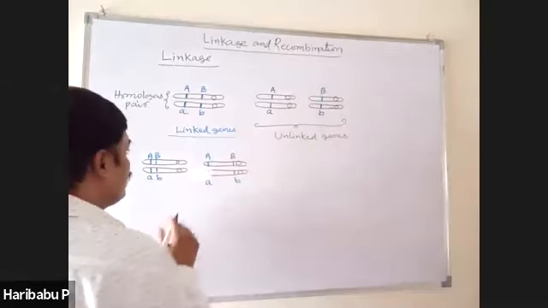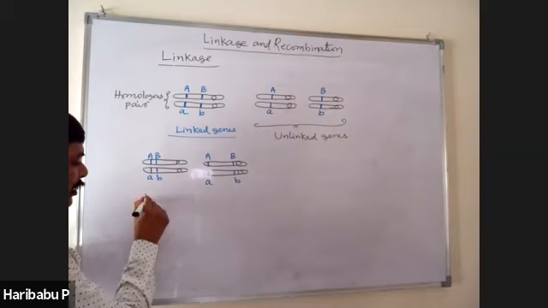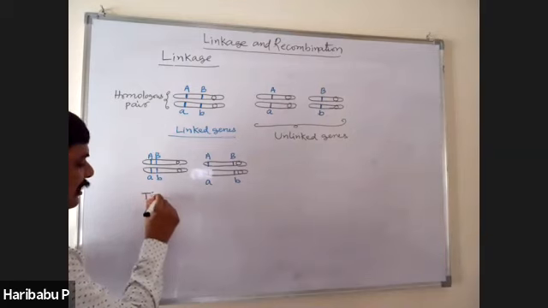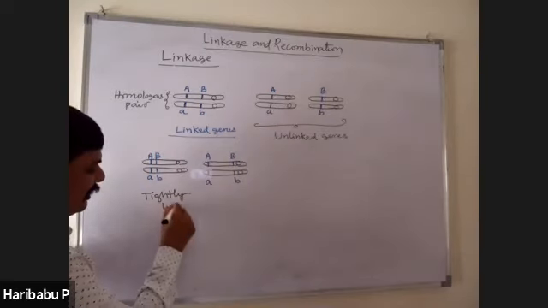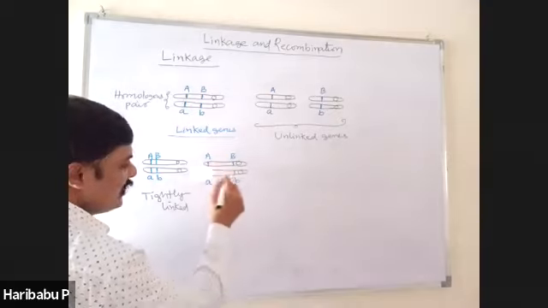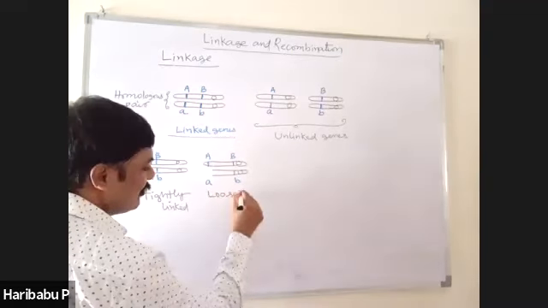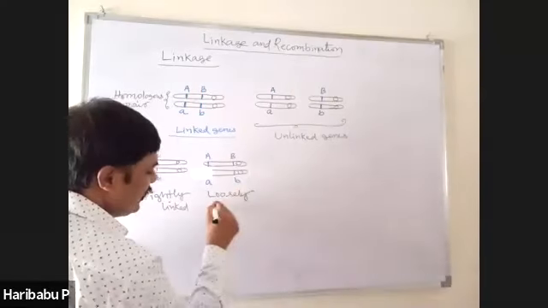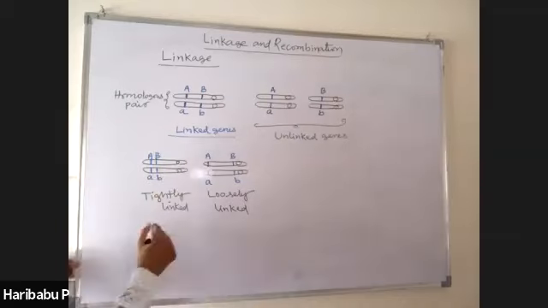The genes which are present closely on the same chromosome are tightly linked. The genes which are present distantly on the same chromosome are loosely linked. Okay.